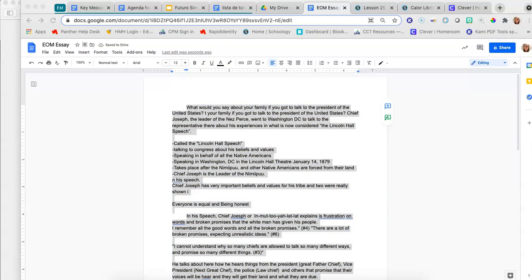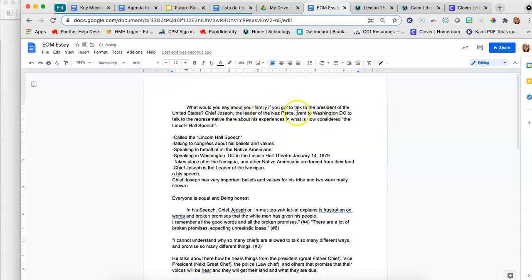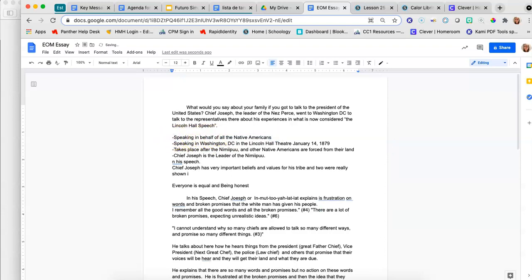So I actually changed it. Instead of saying, oh, I'll call the Lincoln Hall speech, talked about Congress, I went, Chief Joseph, the leader of the Nez Perce, went to Washington, D.C., so I put that in here, to talk to the representatives there about his experiences in what is now considered the Lincoln Hall speech. So I talked about that it was called the Lincoln Hall speech. He talked to Congress, and he talked on behalf of the Native Americans.